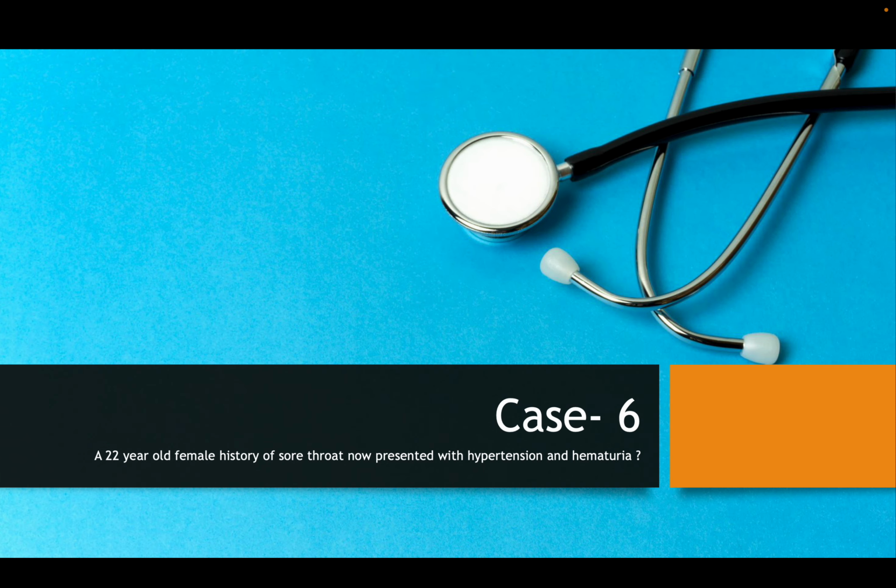So, a 22-year-old female, history of sore throat, now presents with hypertension and hematuria. So this is a case of post-streptococcal glomerulonephritis. By this time you can look at it. Generally this is a transient condition.